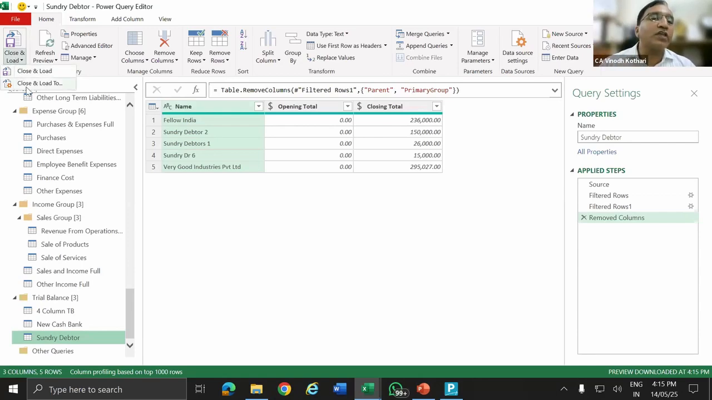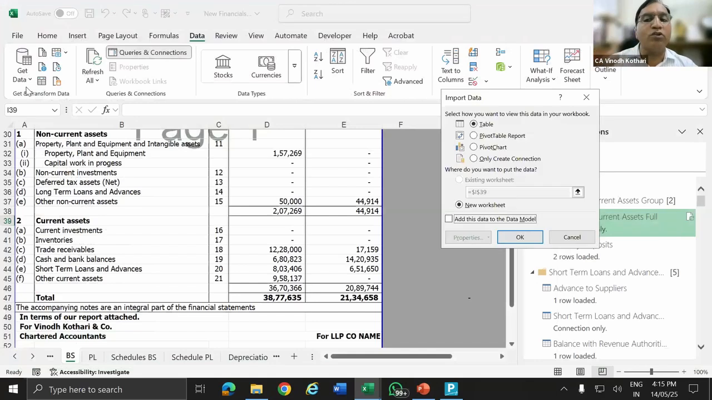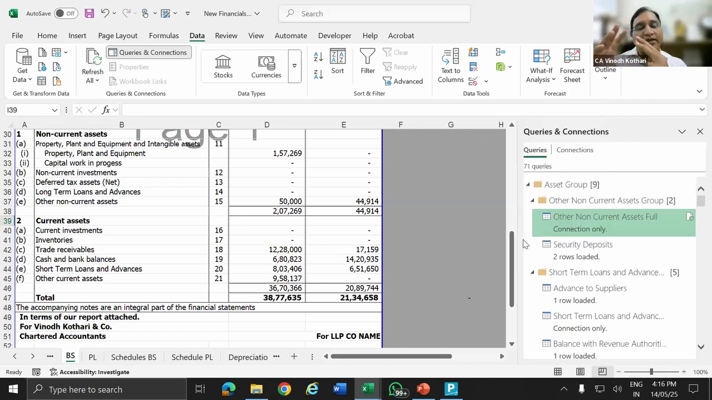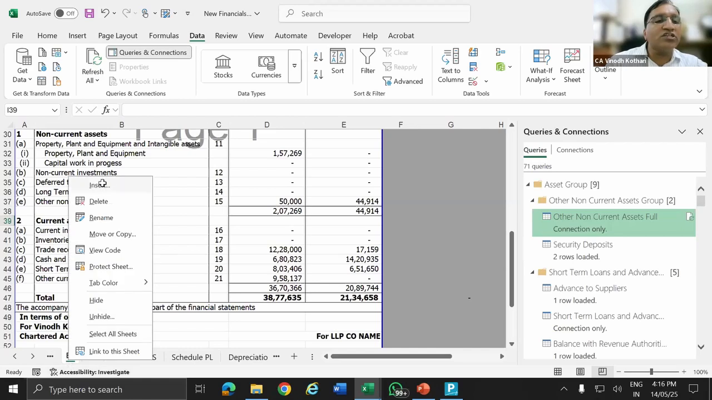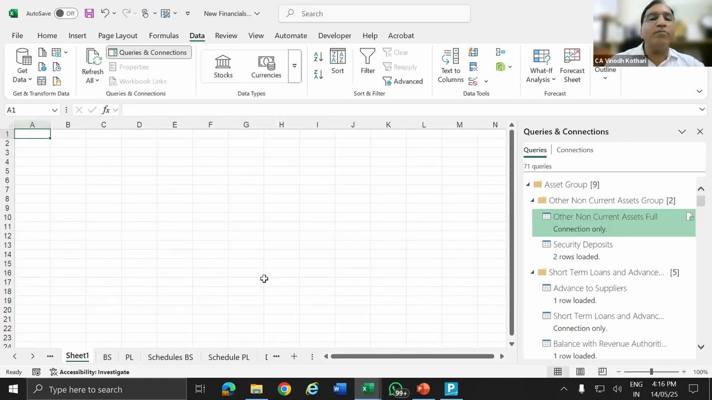So what I'll do, close and load. Now where should I load? I want to load in a new sheet. So what I'll do is now I will not load. I'll just create a connection. The meaning of this connection is that the data of cash and bank and the sundry data schedule is there in the Power Query. I have not yet imported in this. Now what I am going to do, insert a new sheet, insert worksheet, and I'm going to import in this.